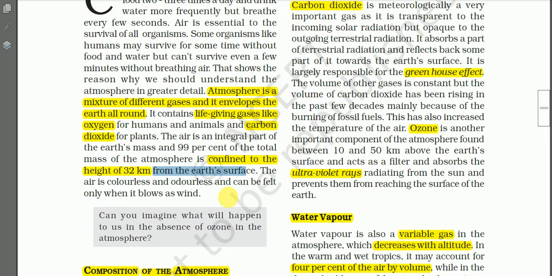You know that air is colorless and odorless, and it can be felt only when it blows as wind. So we can feel air when it moves horizontally, and that is known as wind.